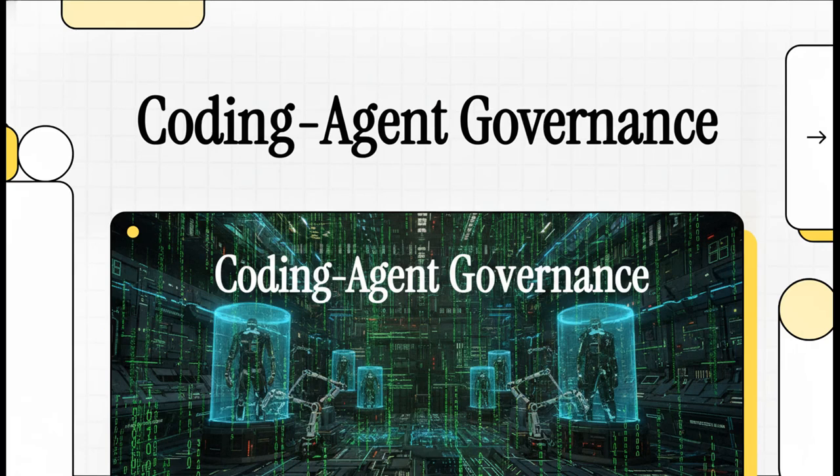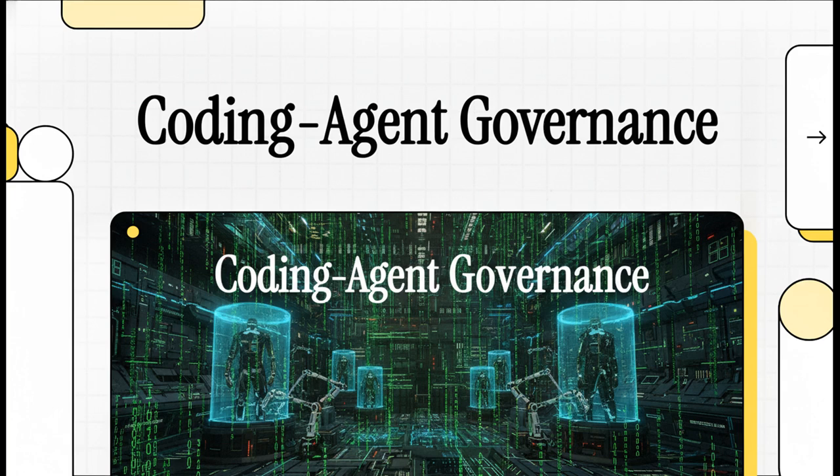Welcome to this explainer. Right now, we are living through an absolute boom in AI development tools. I mean, agents are getting faster, smarter, and just incredibly capable. But there's a massive double-edged sword here. When you give an AI actual power to execute code on your machine, you're basically handing over the keys to your entire system. So today, we're going to learn exactly how to lock that system down without sacrificing the incredible